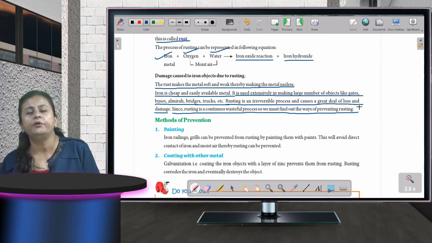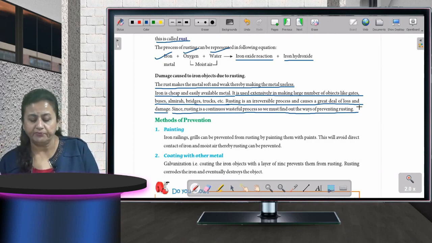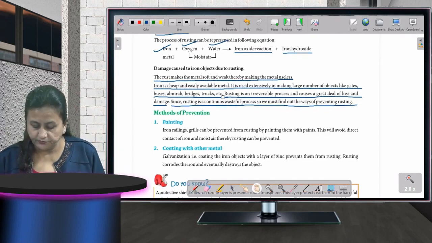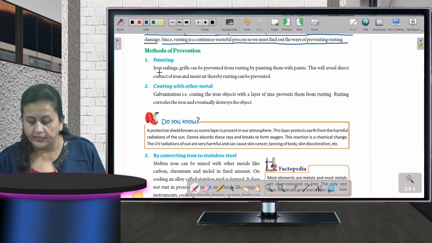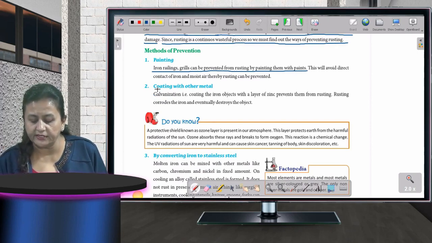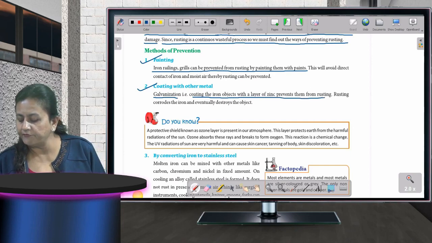Now how to prevent this rusting? Okay, things as made, bridges बने हुए हैं, उनको safe भी तो रखना है, so that it can be used throughout their life. Okay, first is painting. Iron railings, grills can be prevented from rusting by painting them with paints. Okay, second is coating with other metal. Galvanization, that is coating the iron objects with a layer of zinc, prevents them from rusting.